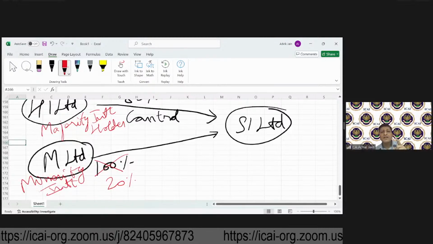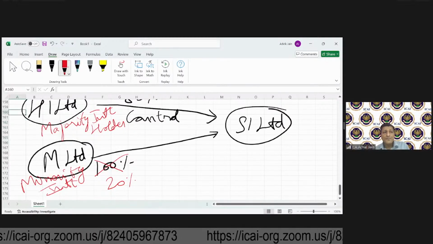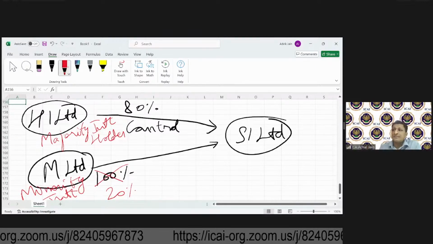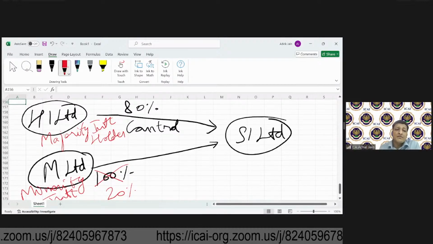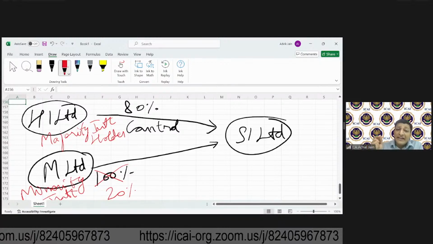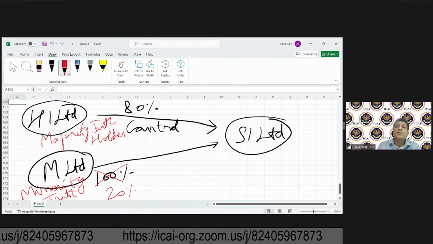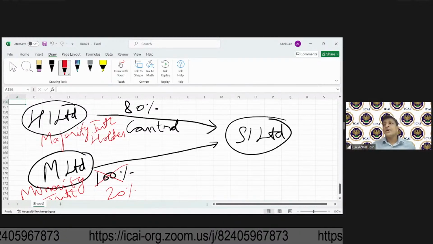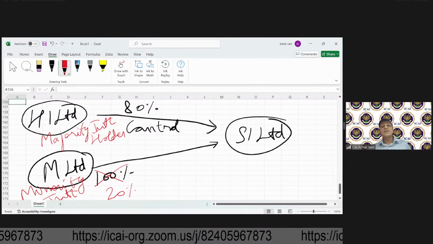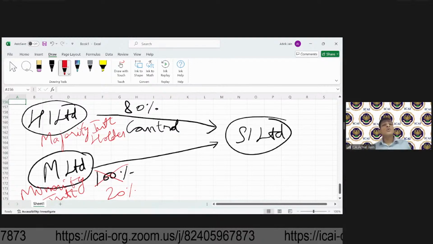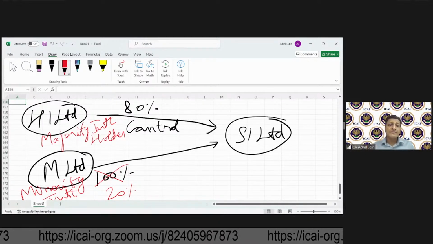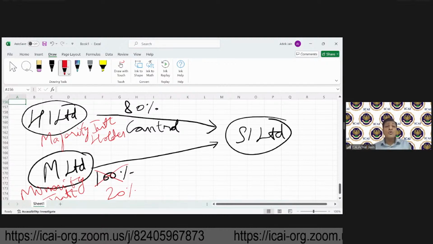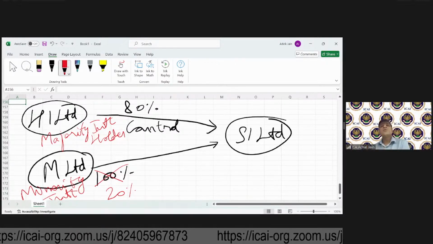So if in case the shares are not acquired 100%, then minority interest will also come into the picture. And please remember, what do you mean by minority interest? Minority interest means another set of owners of this subsidiary, but those owners do not own majority shares.